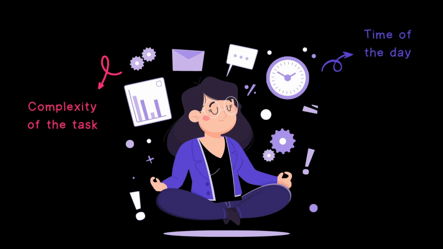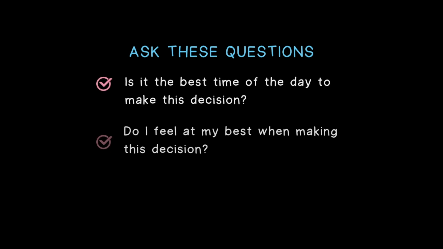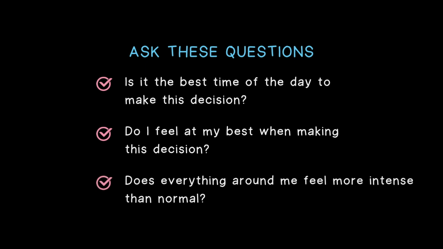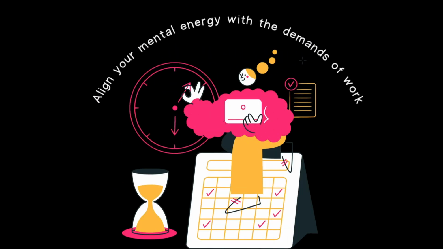By matching the mental demands of the decision with your energy levels, you're less likely to be stuck in an overthinking cycle. Ask yourself these questions before deciding. Is it the best time of the day to make this decision? Do I feel at my best when making this decision? Does everything around me feel more intense than normal? Schedule a slot on the calendar for the time of the day when you'll be at your best to make the decision. Once it shows up, align your brain with your goal by telling it to make the decision without further delay.